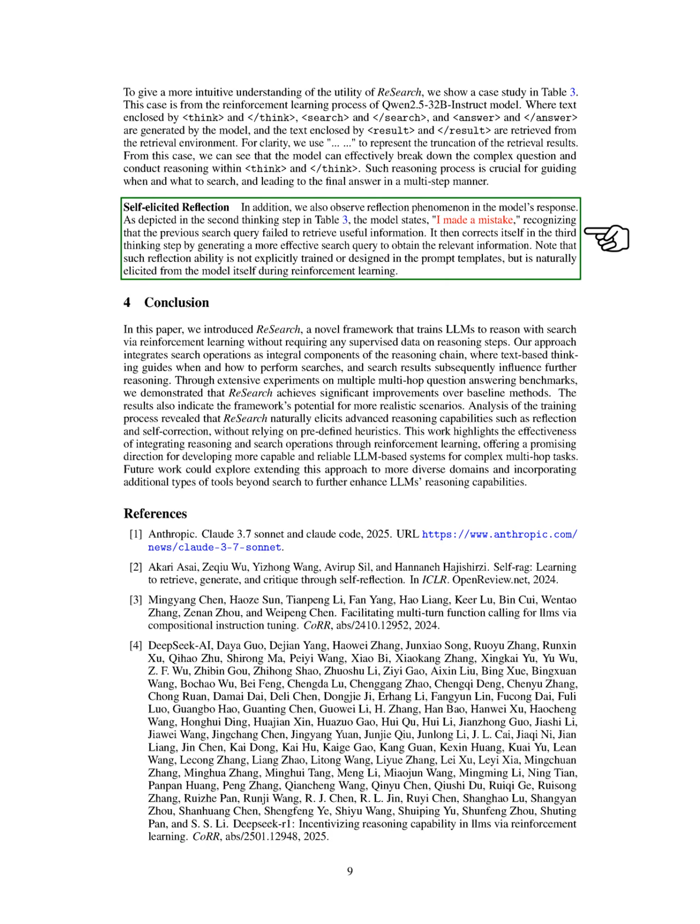Lastly, we observe a reflection phenomenon in the model's responses. In one instance, the model acknowledges a mistake in its previous search query and corrects itself by generating a more effective query in the next step. This ability to reflect is not explicitly trained but emerges naturally during reinforcement learning.